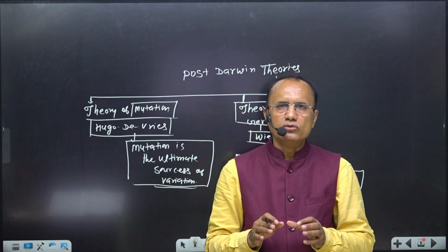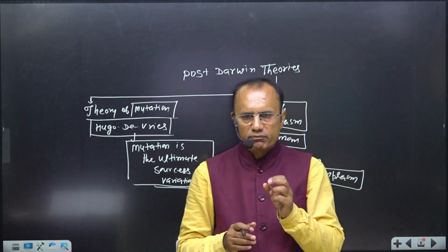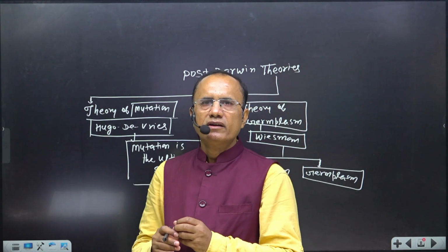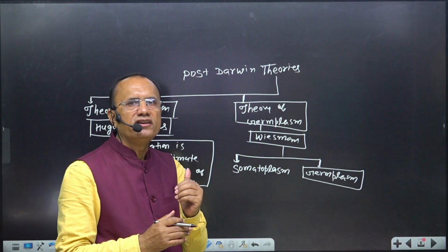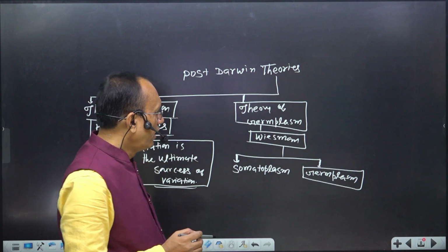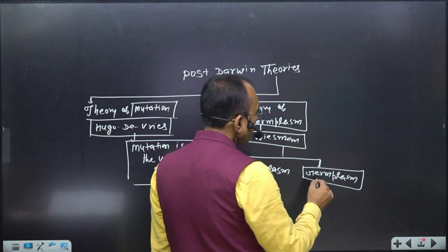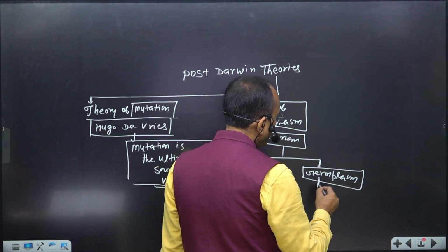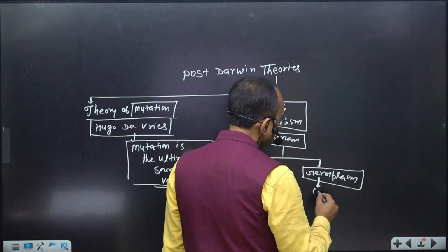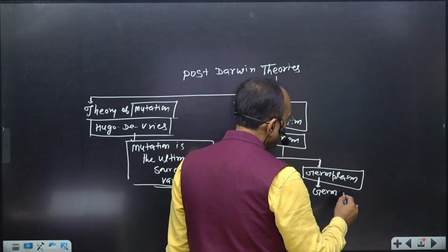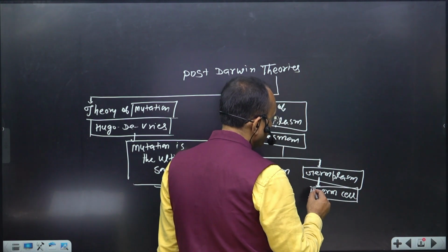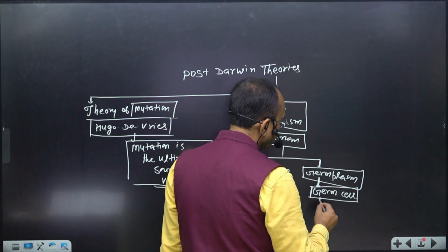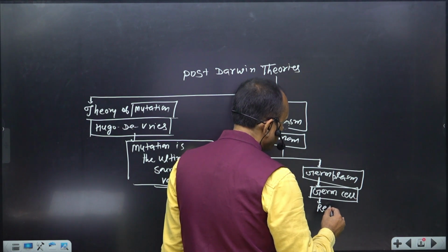And he said that those traits determined by somatoplasm are not inherited in the next generation, and those traits which are determined by germplasm, meaning germ cells, are inherited in the next generation through reproduction.